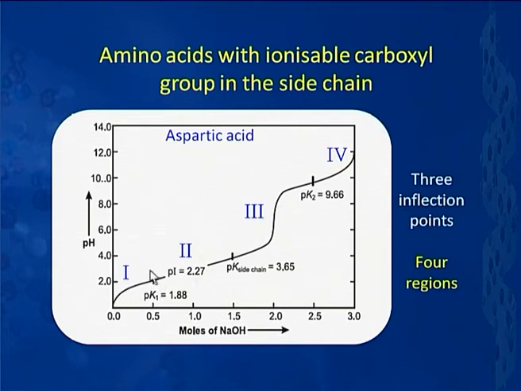The first inflection point is somewhere here, which basically is about the ionization of the alpha COOH group of the aspartic acid. Then there is a second inflection point, which is about the ionization of the side chain carboxylic acid, and the third one is about the ionization of the NH3 plus group. So, in this case there are 3 sets of ionization taking place. Basically it is going to behave as a triprotic acid, as I mentioned in the beginning. Further, there are 4 different regions, which means that there are 4 different kinds of species possible in case of aspartic acid.